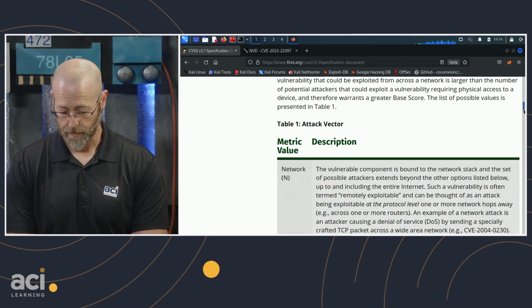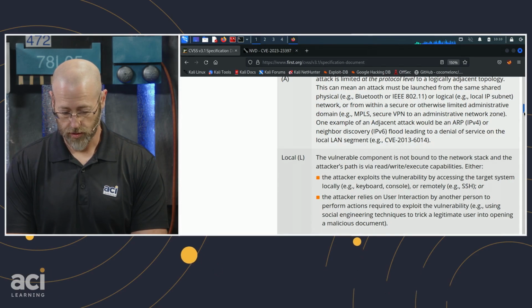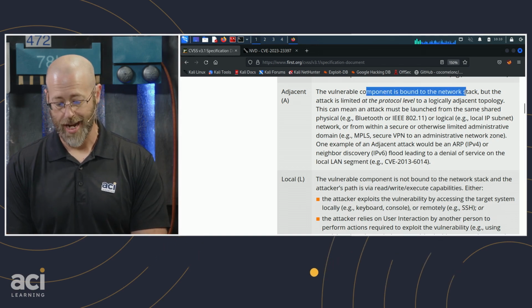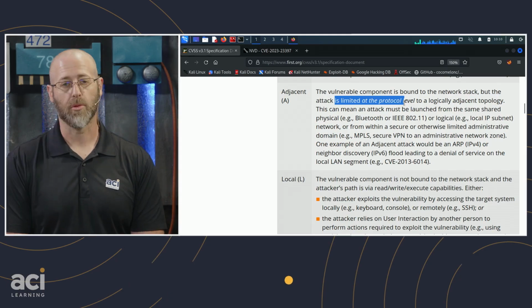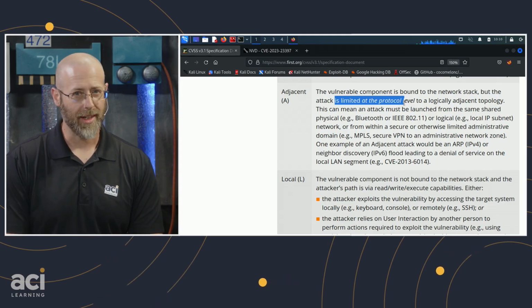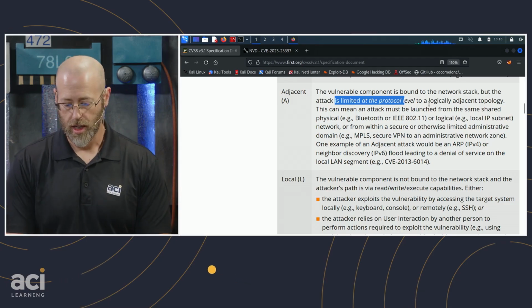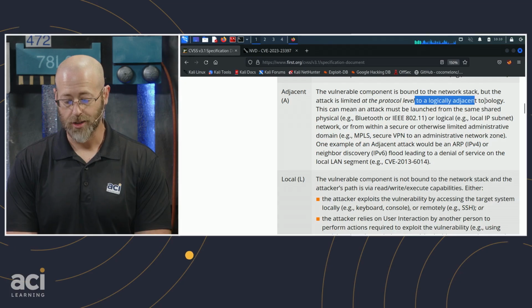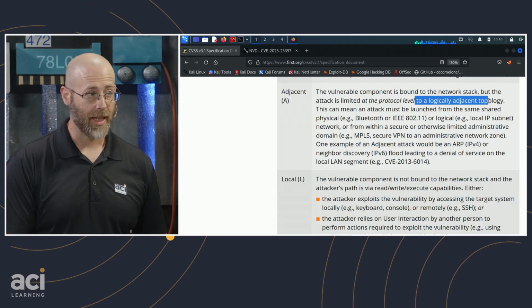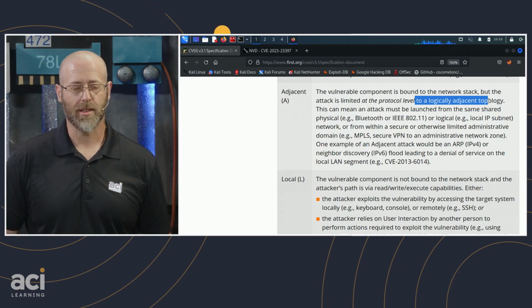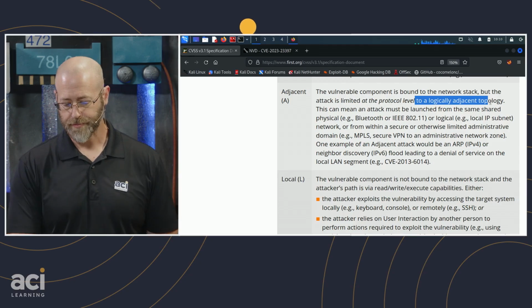But here we are. There's network. Whoa, there's adjacent right there. The vulnerability component is bound to the network stack, but the attack is limited to the protocol level. So it is a network-based attack, but it's only on a specific protocol to a logically adjacent topology. If that makes a lot of sense to you, great. I still don't think that's as clear as it could be.